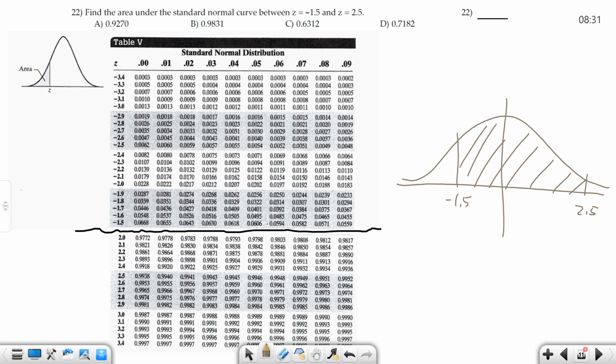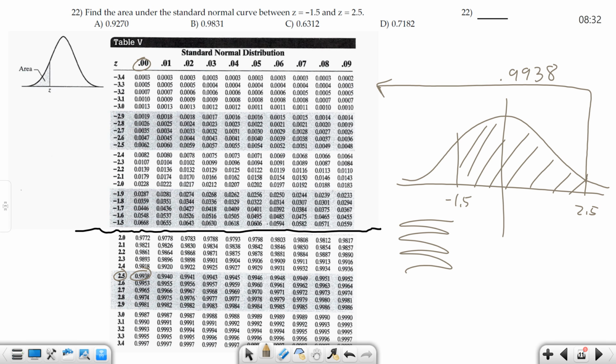Ours is everything less than that value. So if I look up 2.5, I get everything from here all the way back forever. So let's look up 2.5. Here it is. The first one is 0.0, 2.5 is 0.9938. So this value here is 0.9938. But I don't want everything. I want to take this stuff over here away from this part over, right?